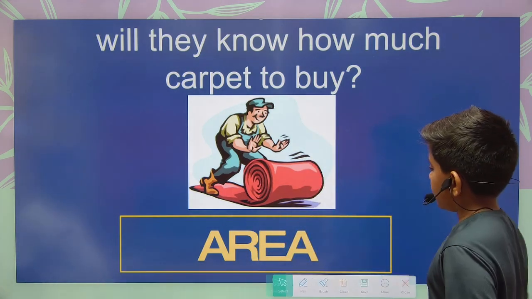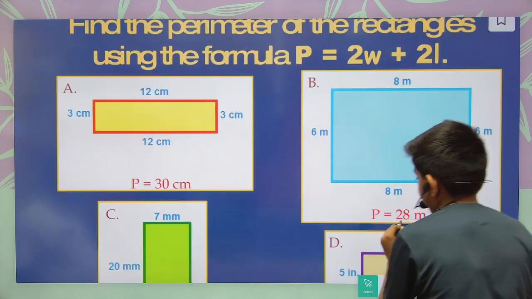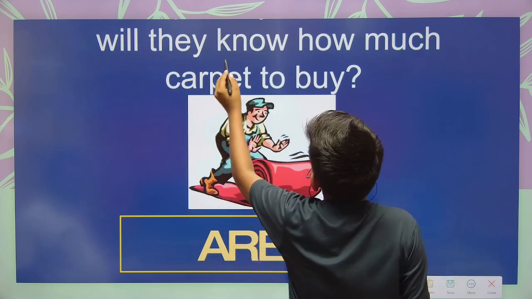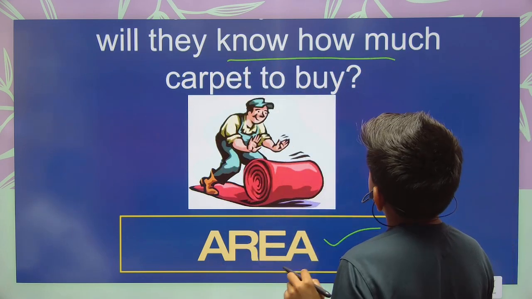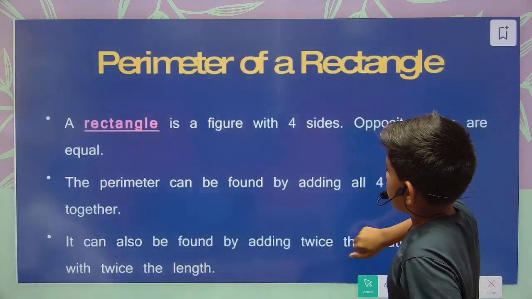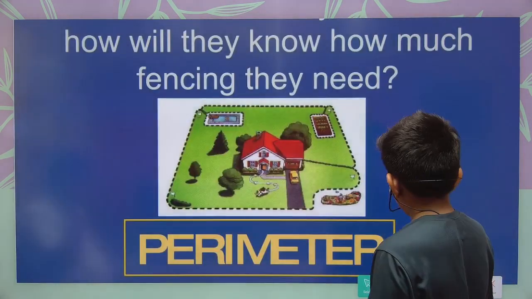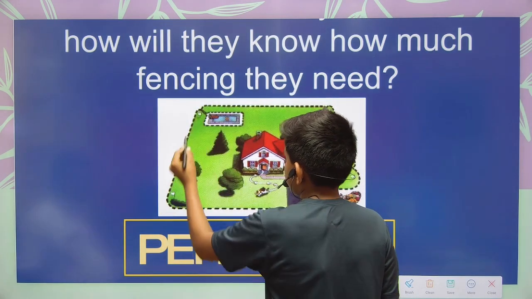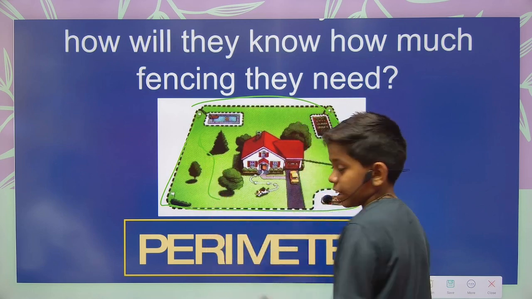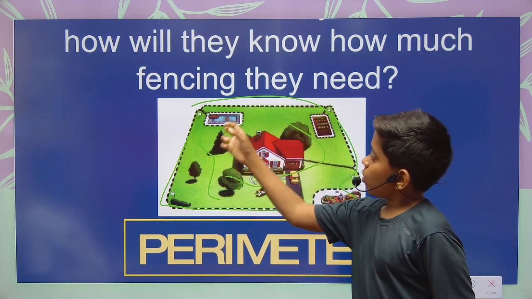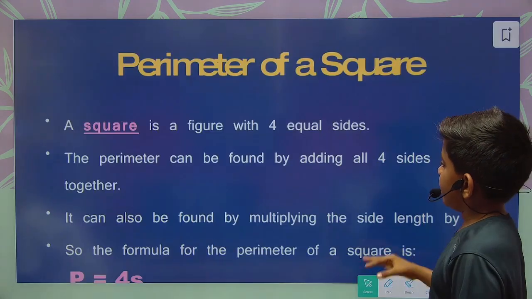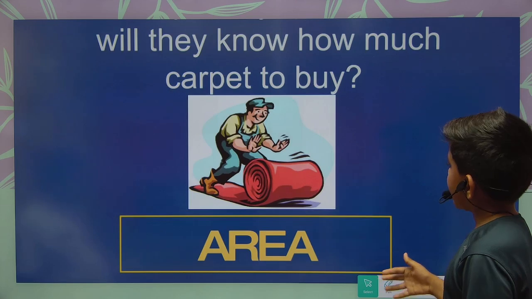Next the topic is perimeter and area. Next we will learn about the area. How will they know how much carpet to buy? Now suppose there is a farmer, as I told before. Here he has finished the fencing. But he has to take a carpet and put the carpet on the whole inside of his farm. So how can we do it? We can understand it using the area.